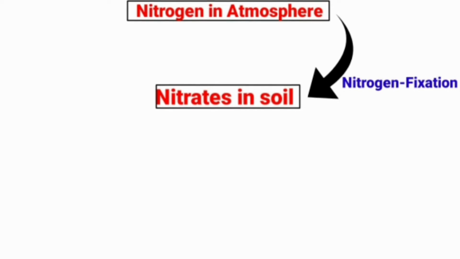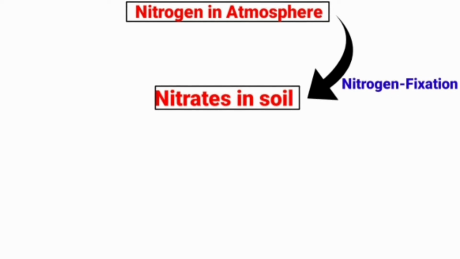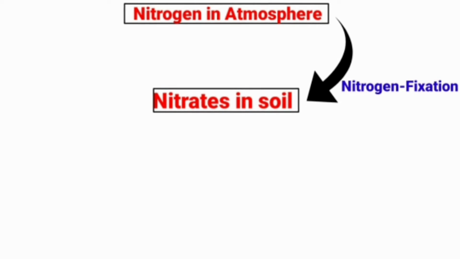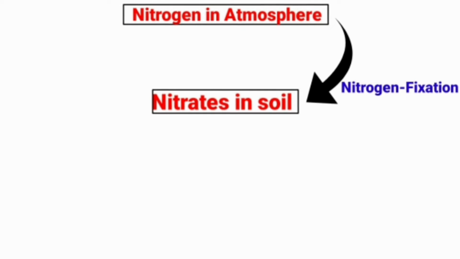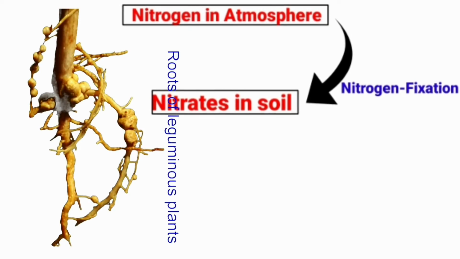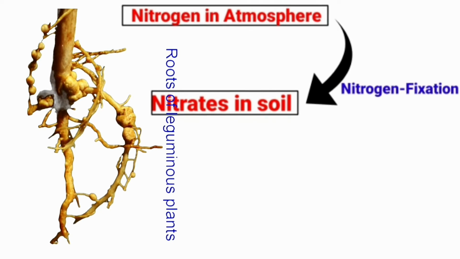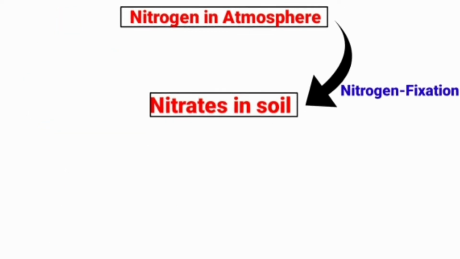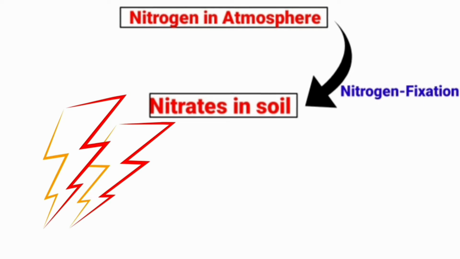First step is the nitrogen fixation. It is the process of converting atmospheric nitrogen into water-soluble nitrates and nitrites. This is done by nitrogen fixing bacteria that may be free living, for example azotobacter, or symbiotic, for example blue-green algae. Most commonly, the nitrogen fixing bacteria are found in the root nodules of leguminous plants such as beans, peas, etc. Atmospheric nitrogen can also be converted into soluble nitrates and nitrites by physical process such as lightning.